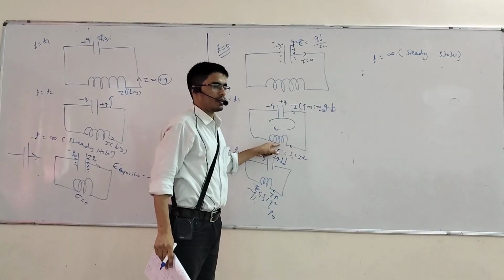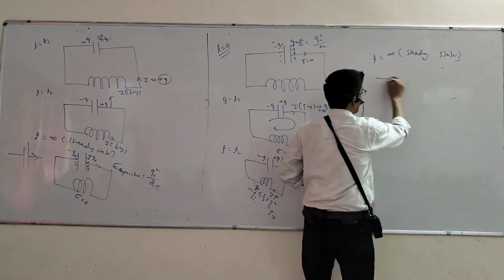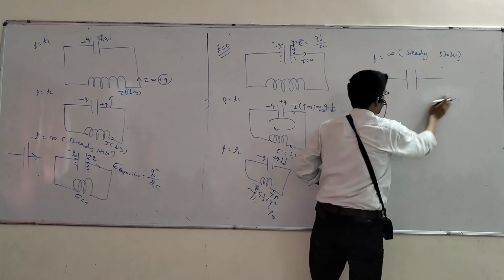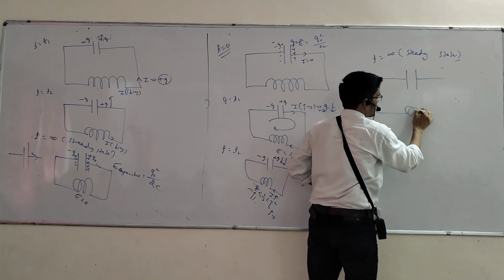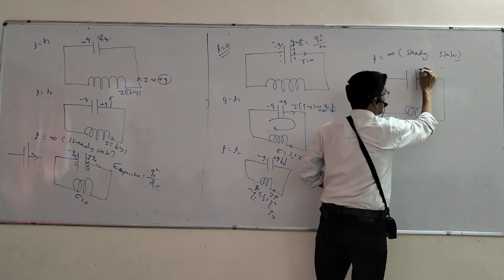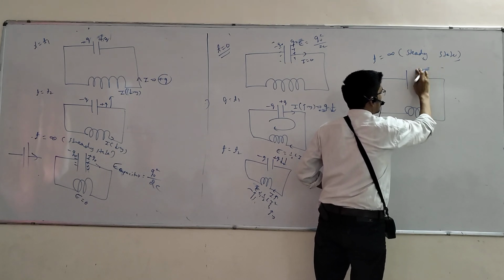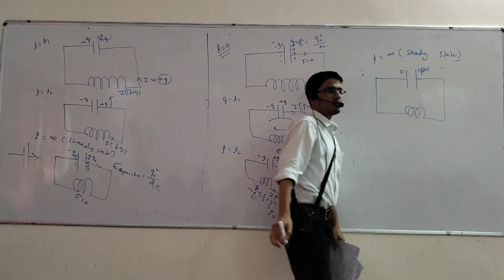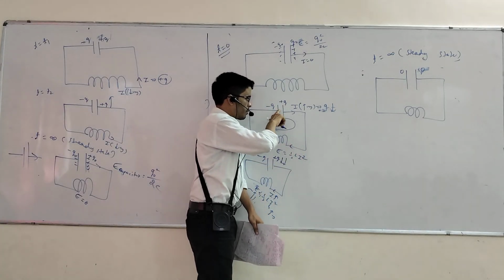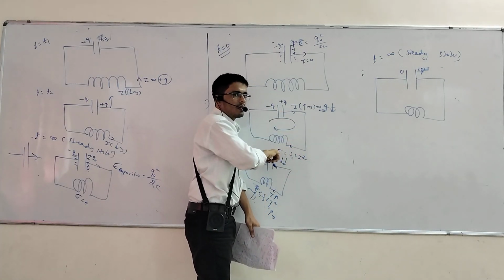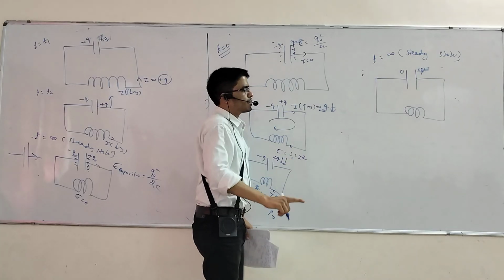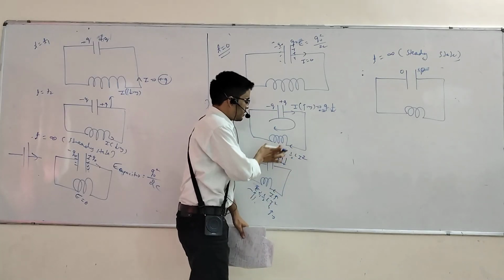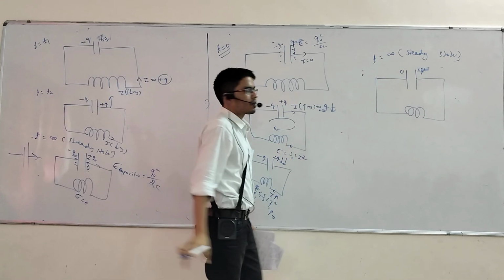Inductor. All energy at T equals infinity. So what about the energy in the capacitor? Till 0. All charge here is now 0. At 0, here also 0, because your current is flowing from capacitor to inductor. Right here, inductor. So after T equals infinity, all energy will be stored inside the inductor.